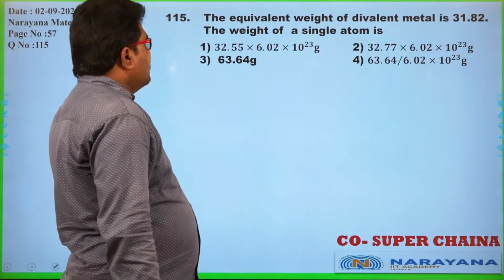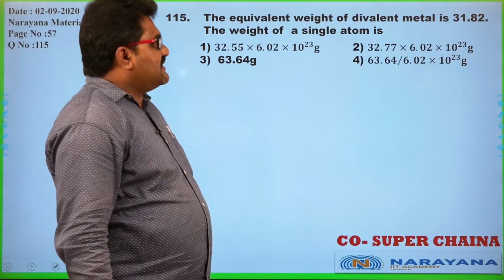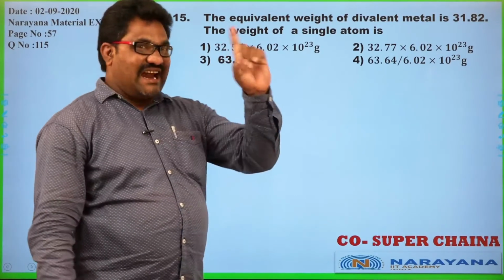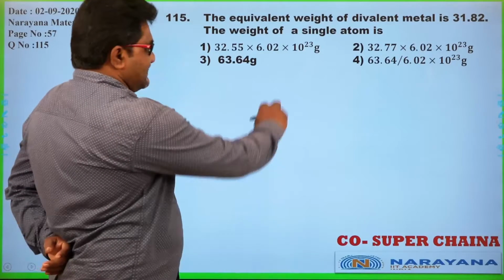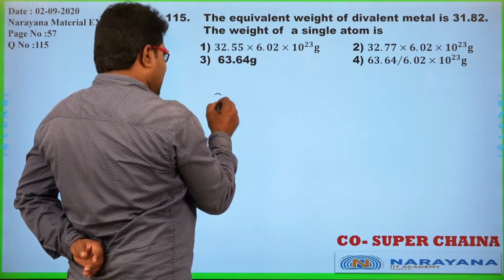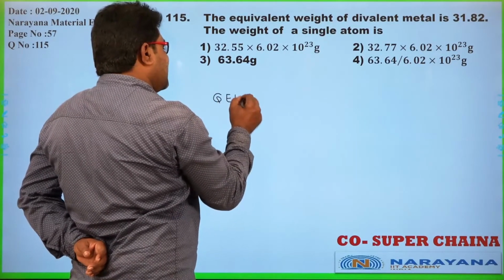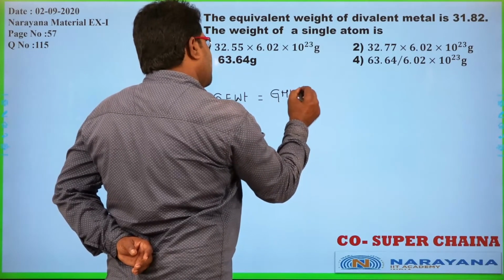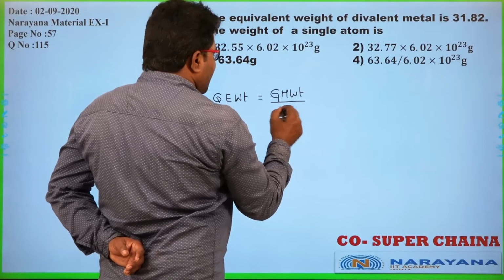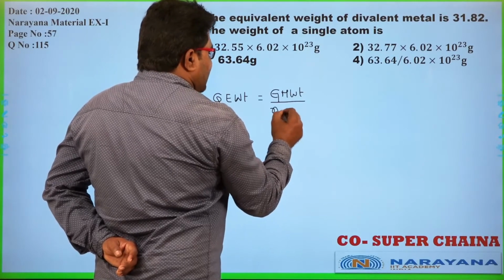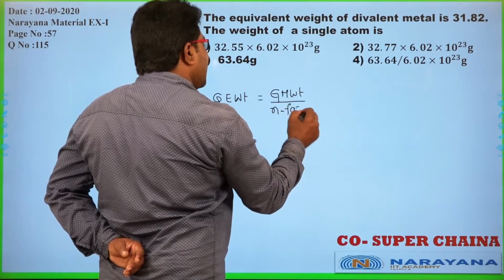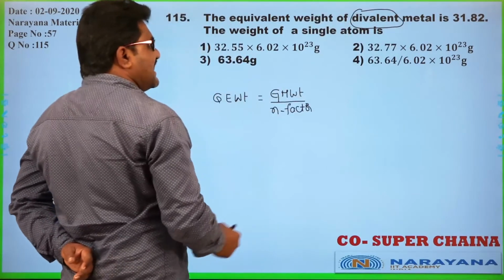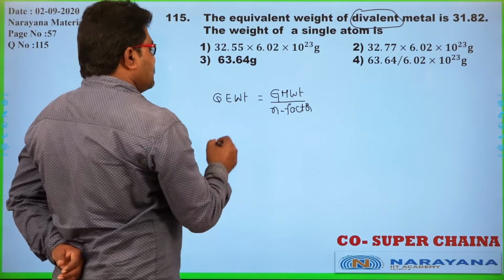The equivalent weight of a divalent metal is 31.82. What is the weight of a single atom? Yes. So, generally, gram equivalent weight is equal to gram molecular weight divided by n factor. Here it is a divalent metal, meaning valency is 2, so n factor is 2.